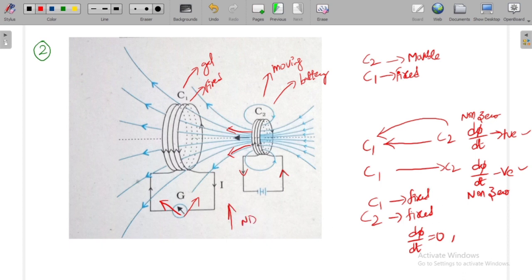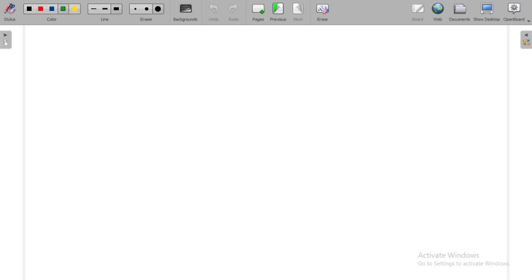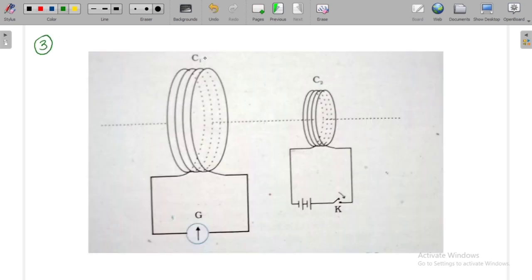When there is no change in flux, there is no induced EMF. When there is no induced EMF, the current is 0. This is the second experiment with which we can understand electromagnetic induction. We will see the definition of electromagnetic induction at the end of the third experiment. Now we'll see the third experiment. So this is the third experiment.